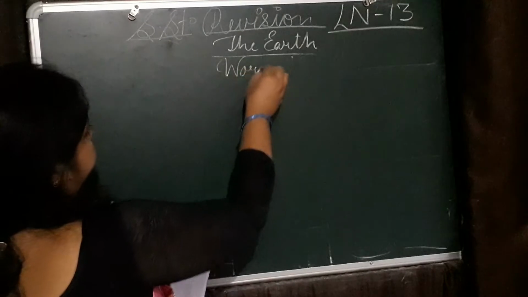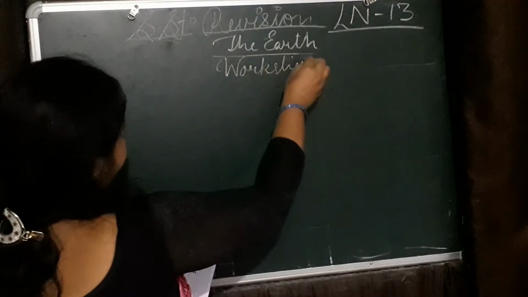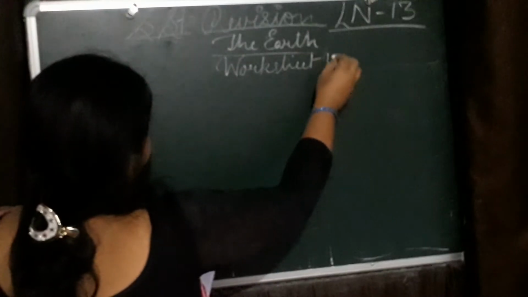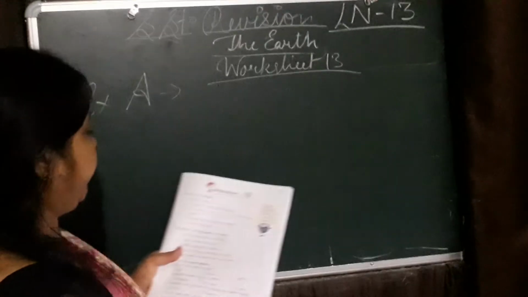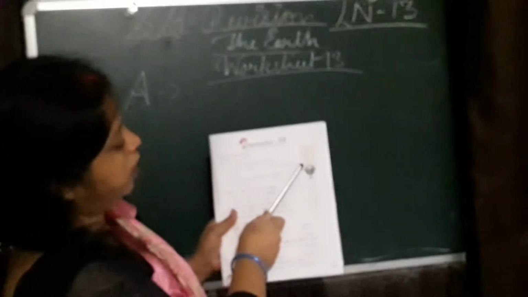Worksheet 13. Exercise A. Filling the blanks. We live on the, here are given options: water, mountain, earth, home or pig.